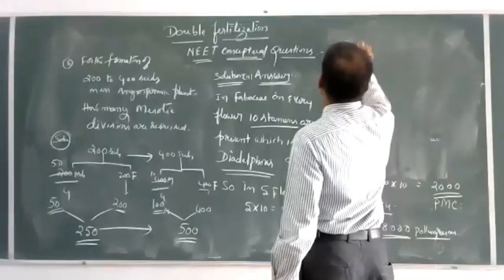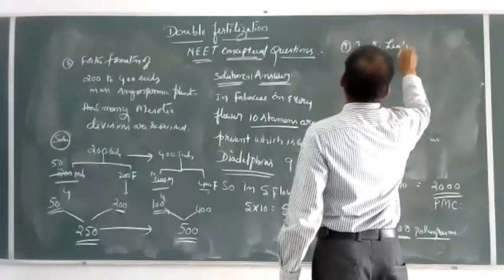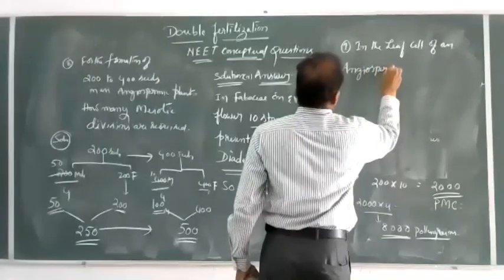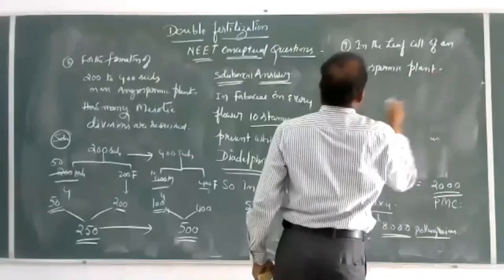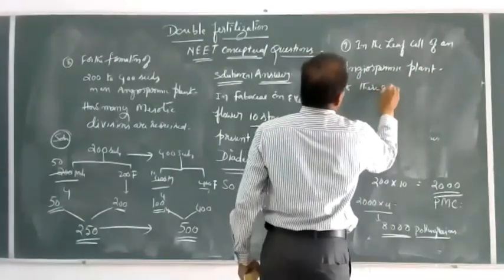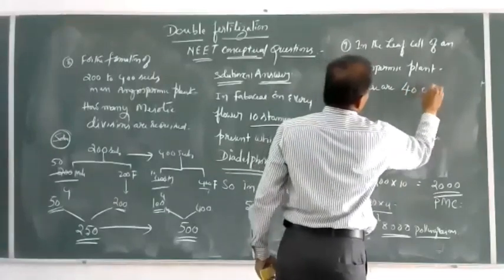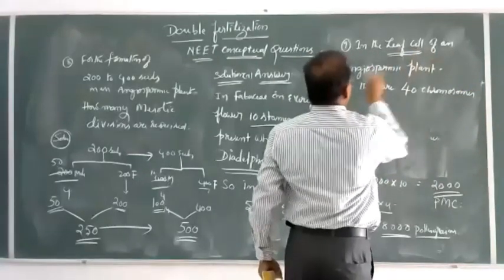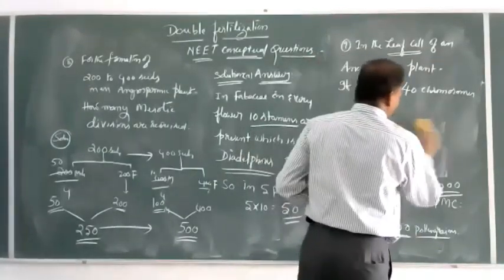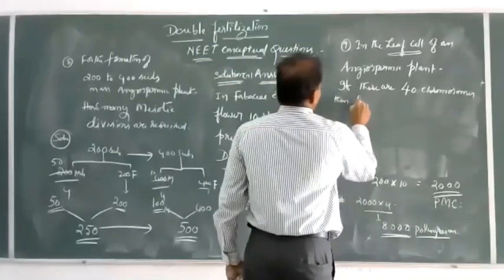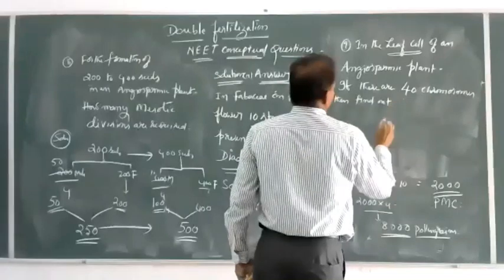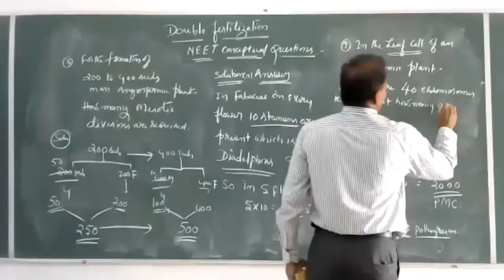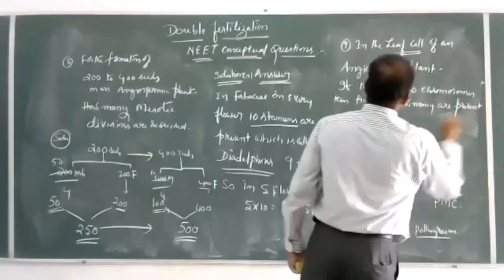In the leaf cell of an angiospermic plant, if there are 40 chromosomes, then find out how many are present in the following.